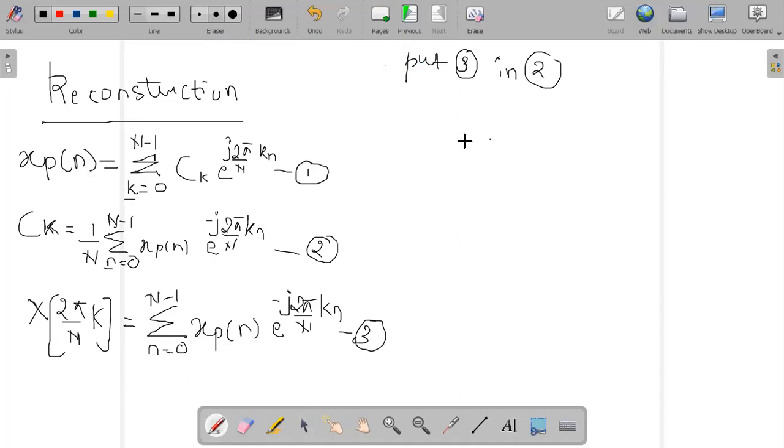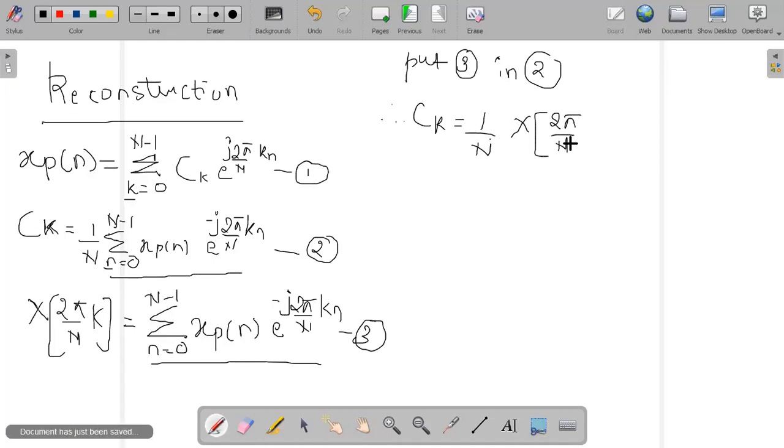If you look at this summation from here to here, it is exactly the summation for this. So therefore the new ck is 1 divided by n. Instead of writing the whole summation ranging from 0 to n minus 1, I will simply write capital X of 2 pi divided by n into k, and call this equation number 4. So I have just replaced this whole section at this particular point.